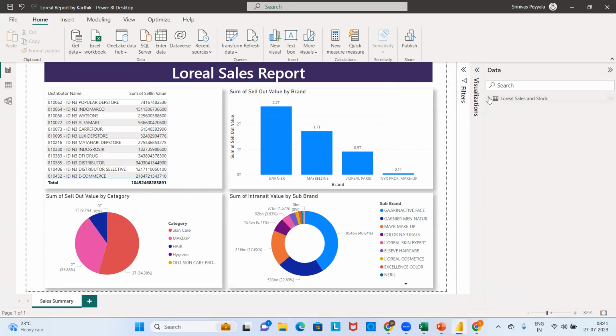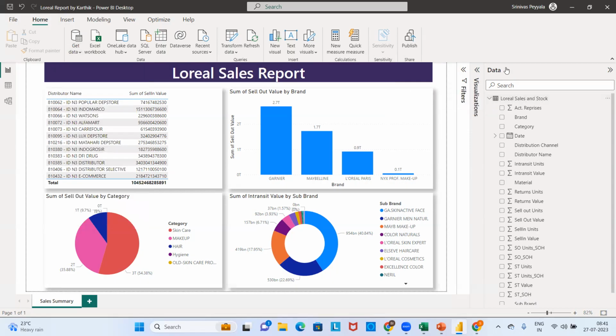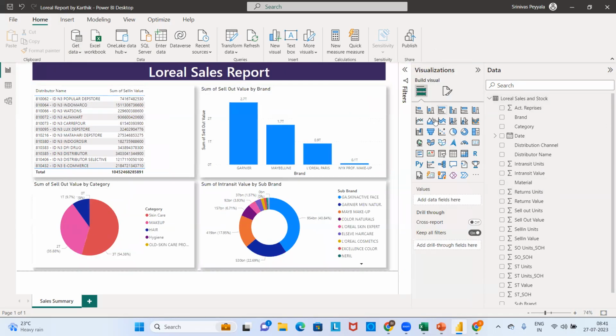I have loaded that Excel into this Power BI. Once I have loaded it, I can see that file under the data option in my Power BI. After I can see the data, I just used my visualization practice. I did not even create any conditional formatting on my visual. I was just clicking on the visual, just dragging and dropping the fields onto the visuals. Have we done anything else more than this? No.